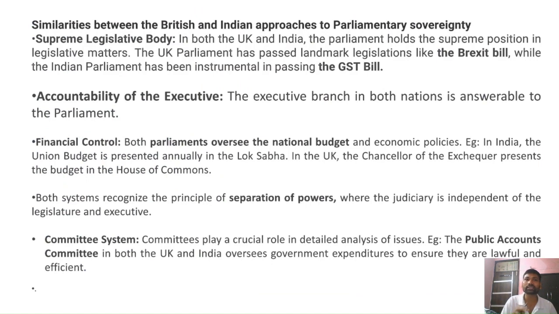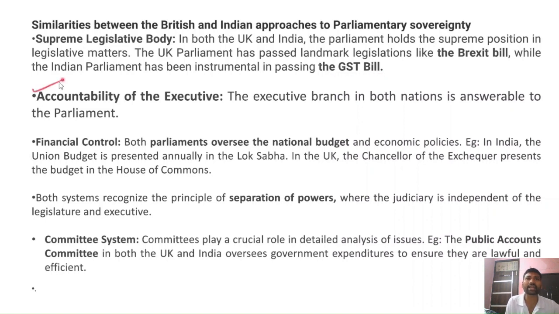Now, after that, there are some similarities between the Indian and British approaches to parliamentary sovereignty. So, what are those similarities? The similarities include a supreme legislative body. Supreme legislative body means the legislature, the Parliament, has the supreme powers to amend the constitution, but in India it is subjected to the basic structure doctrine. However, in Britain it is not subjected to the basic structure, but it is a supreme legislative body. So you can give the examples of Brexit legislation passed by the UK, and the GST bill in India.